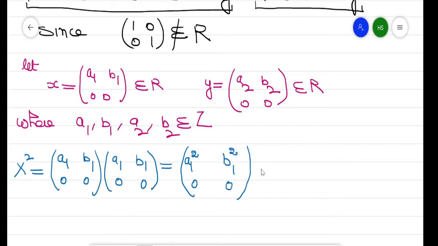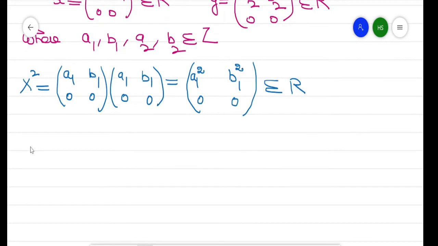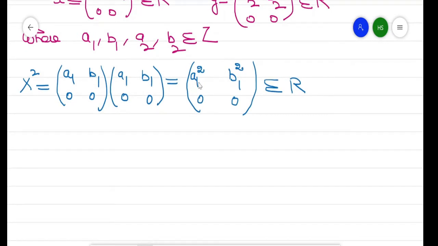So this is the x square element, and it also belongs to R. Why? Because the elements of R are of this kind: this element is an integer, this is an integer, and this is 0 and this is 0. Now the square of every integer is again an integer, and A1 into B1 is an integer too, so this element belongs to R.